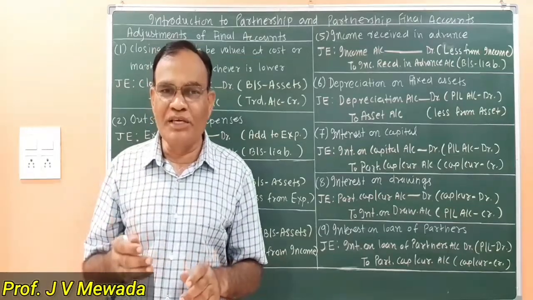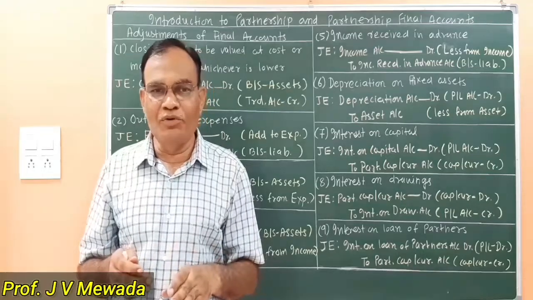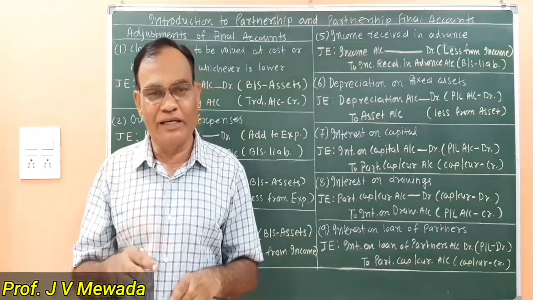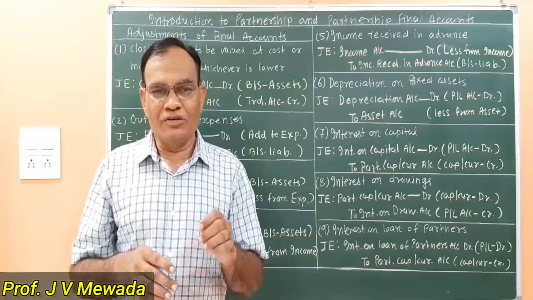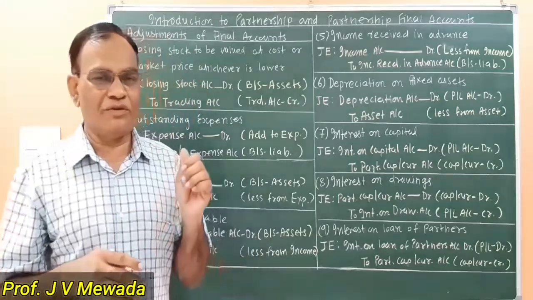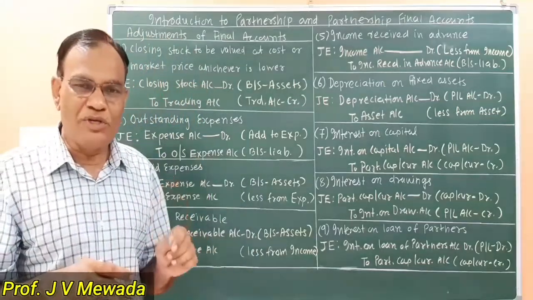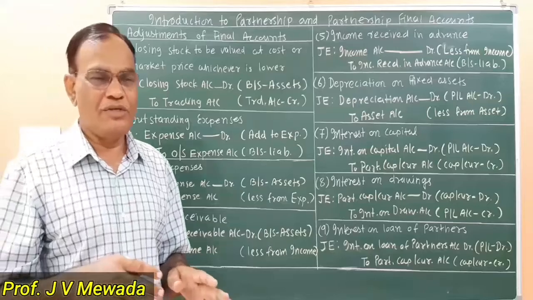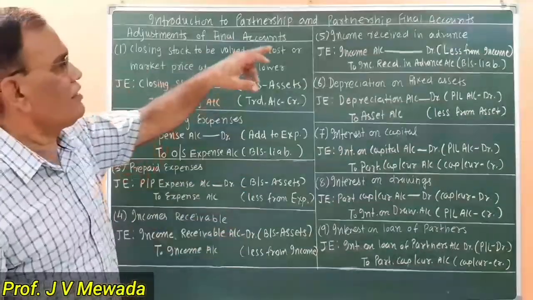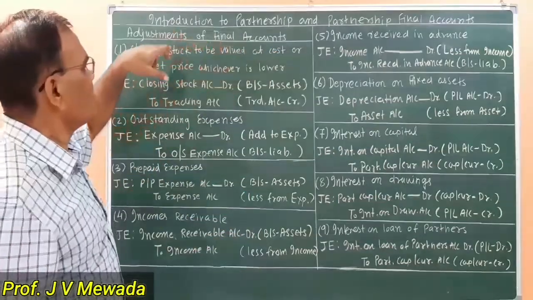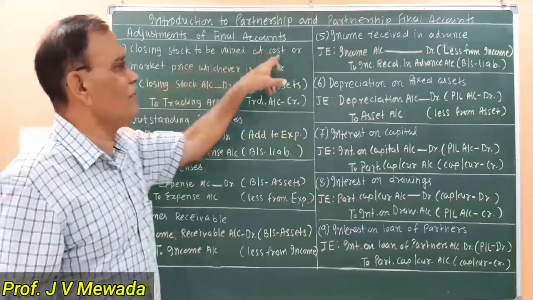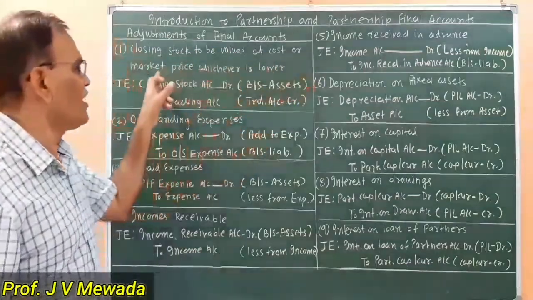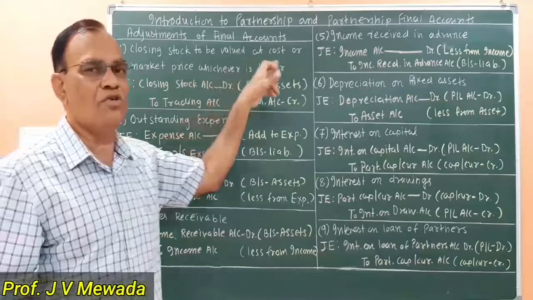So here we are assuming that now the value of the goods is 8,000 in the market. That is why the value of the closing stock that we are supposed to record is 8,000. So that is clear now that the closing stock is valued at cost or market price, whichever is lower.